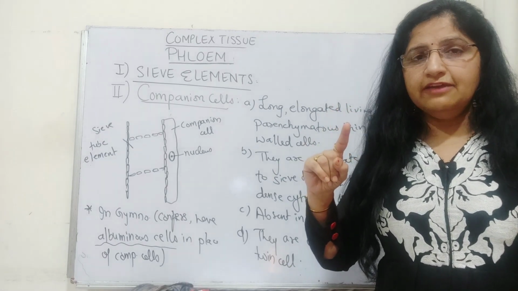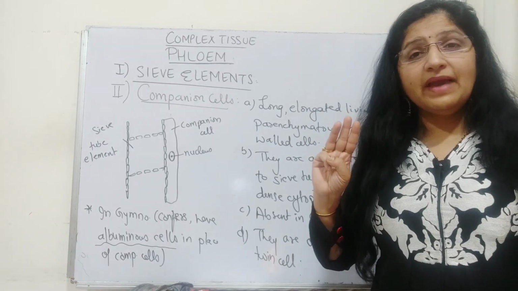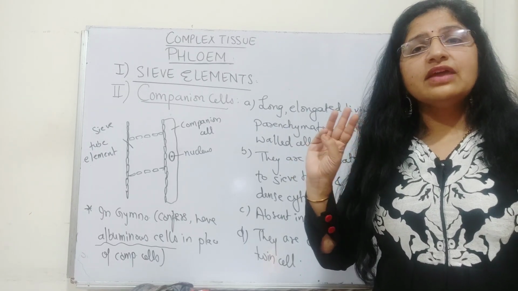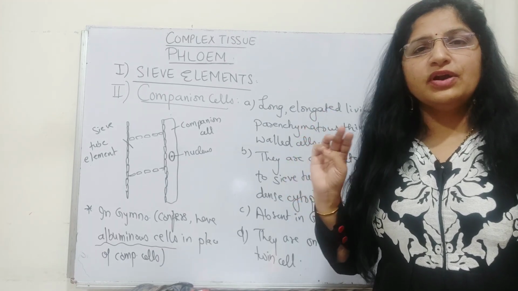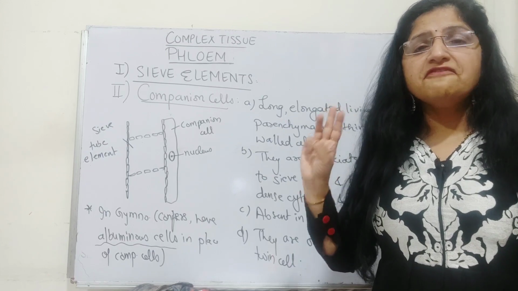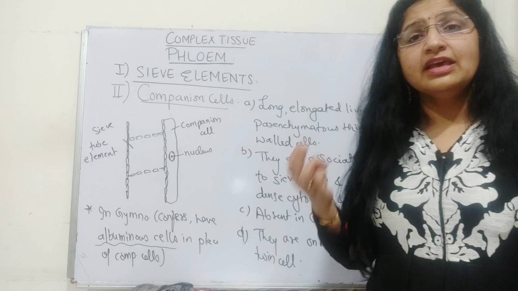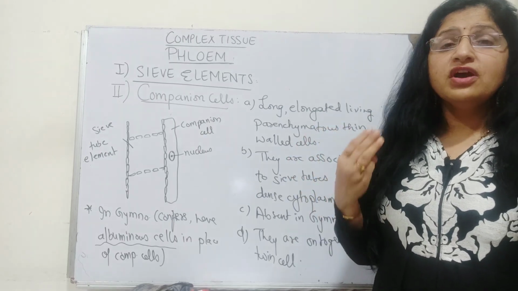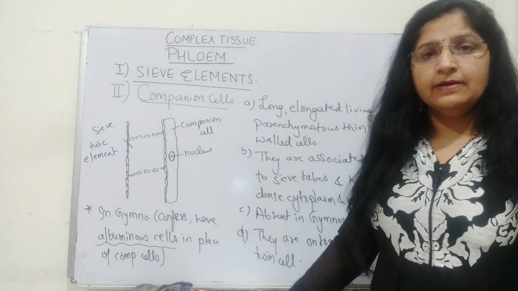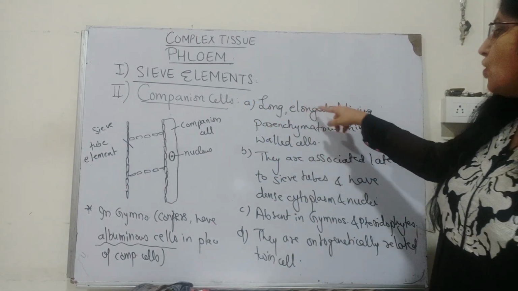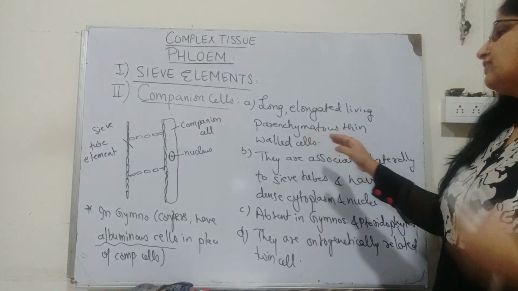Sieve tube elements are live. Companion cell we considered as live. Phloem parenchyma, definitely it's live. Then the one which is dead is phloem fiber, also called bast fibers. Only fiber is dead by nature, because they provide mechanical strength. So fibers are the only dead component of phloem tissue. Otherwise all of the tissues are living. So the companion cell is a long elongated living parenchymatous cell whose cell wall is very thin.